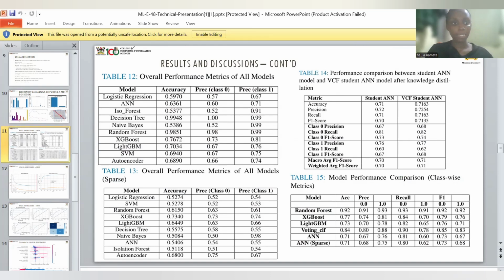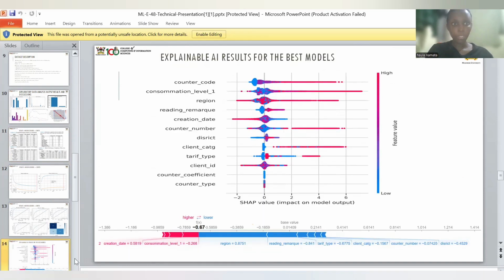And so in slide 14, here we went on to do the explainable AI techniques. This is a SHAP plot for the best model which we deployed, which was the fast ANN. And from here, we understand why the model made specific decisions, especially for the worst performing cases. And this insight majorly helps us to improve the model's reliability and transparency when it is deployed in real world cases.